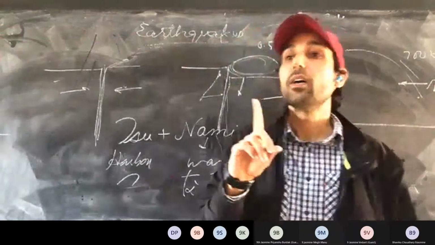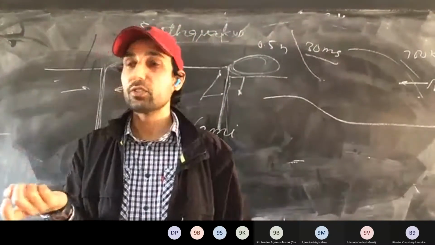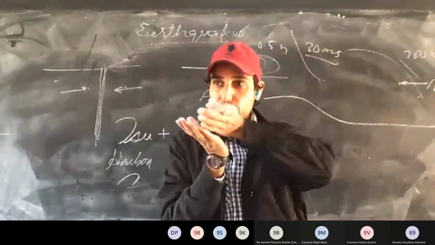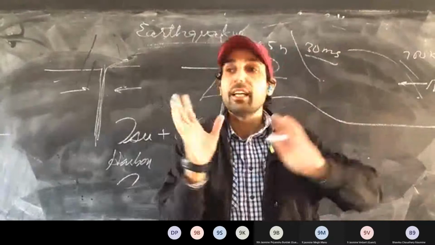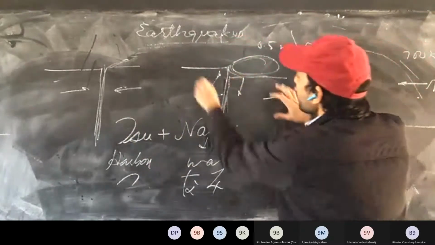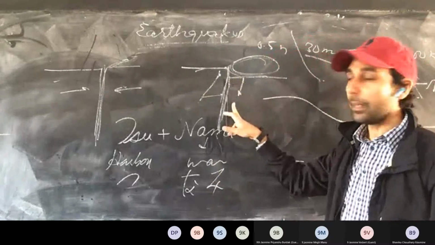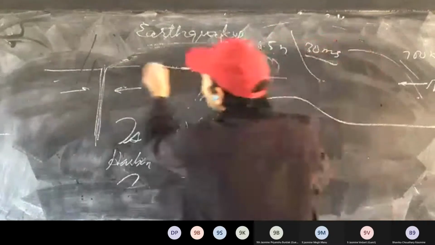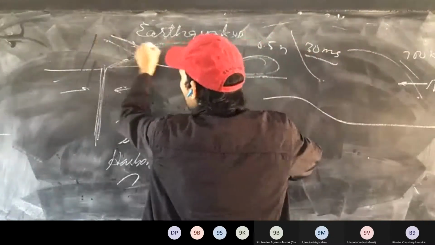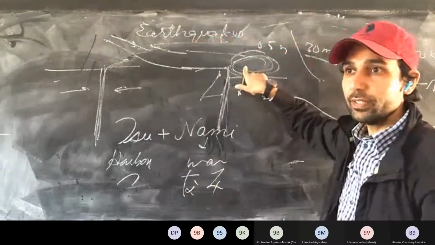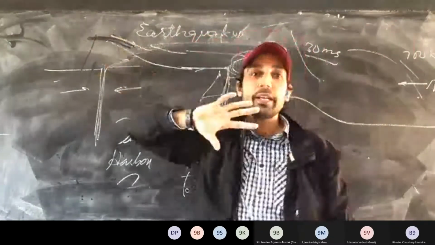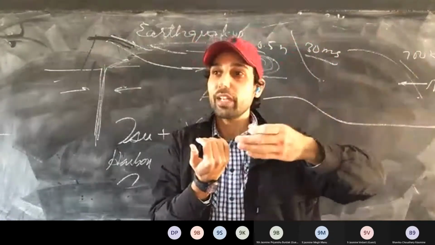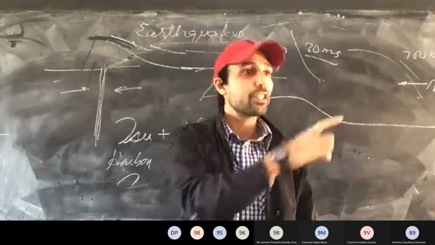Now listen here. One more thing: how can we predict a tsunami? When a tsunami is going to take place, the water on the coast recedes. As this fault has taken place, space has been generated, and all the water will try to move towards this origin. So from the coast, the water will move towards it. If we see on the coast that the water is receding, we can predict that soon we are going to have a tsunami. This is how we can predict.